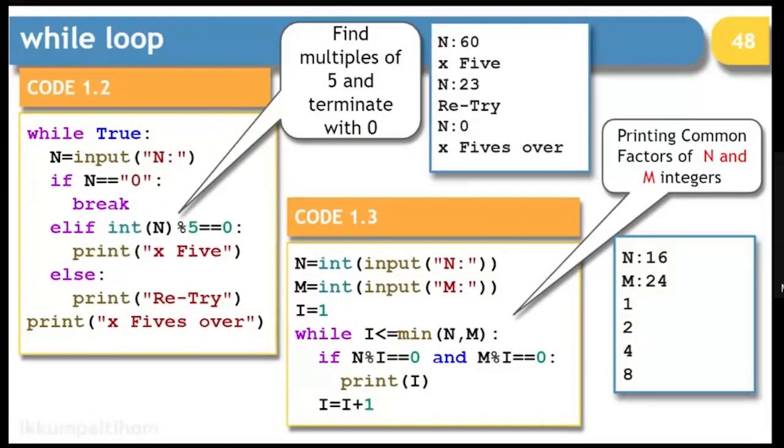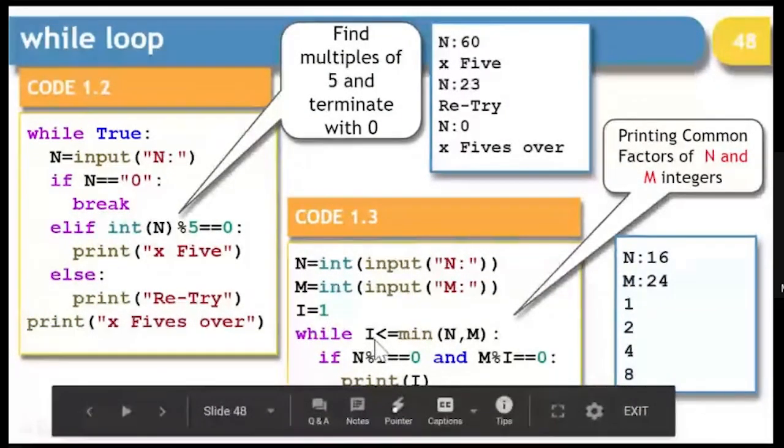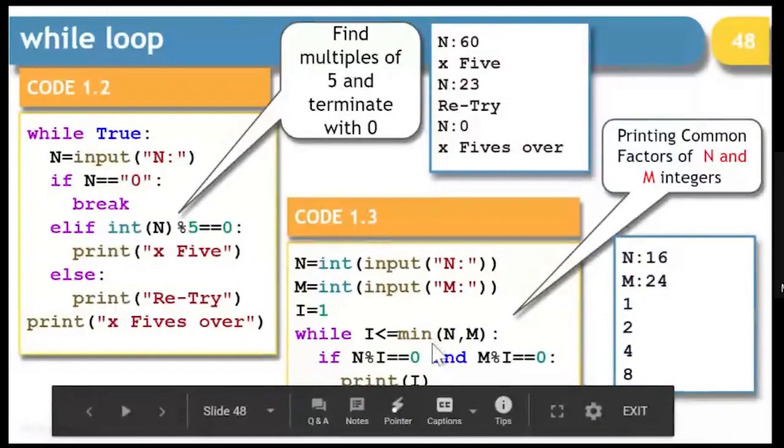This is an example where the first program finds multiples of 5 and terminates with 0. The second example is finding the common factors of n and m using a while loop. You are taking the values of n and m and continuing while the counter is less than or equal to the minimum of the two.